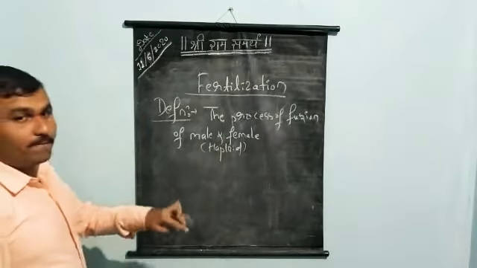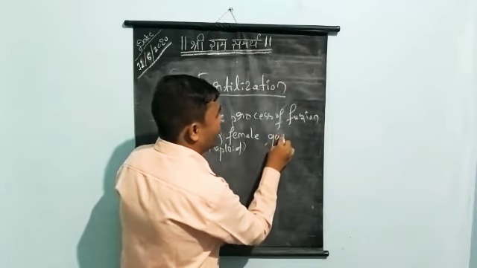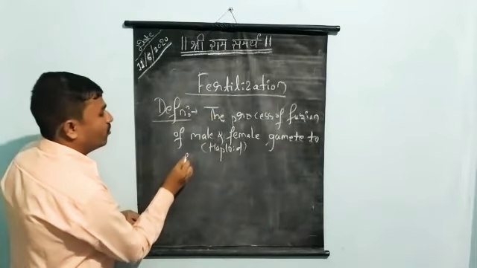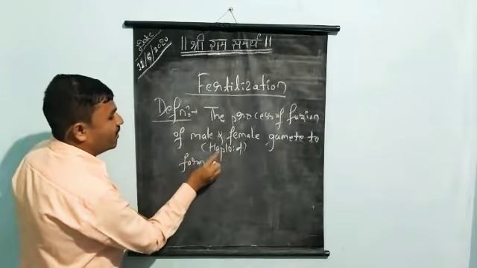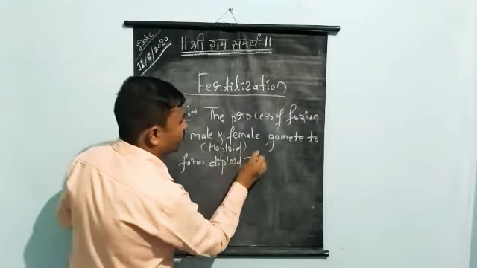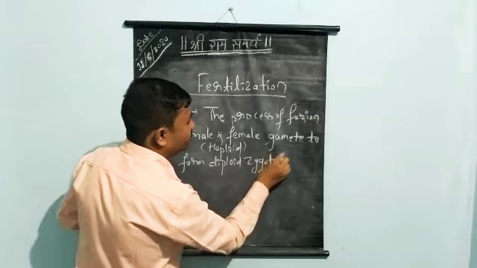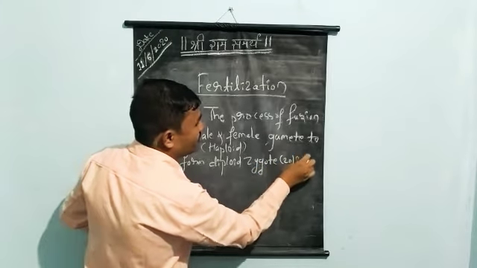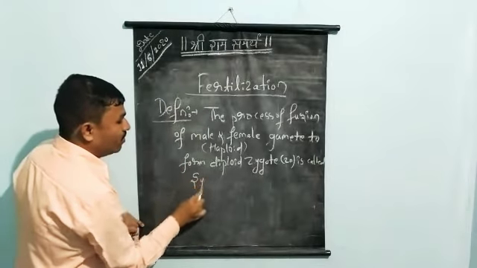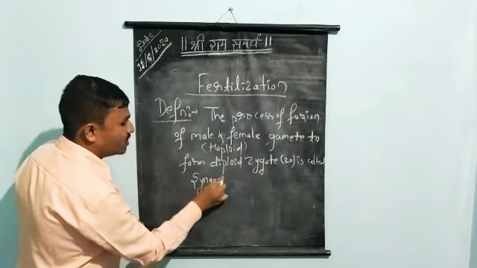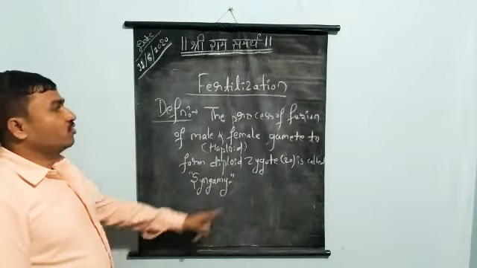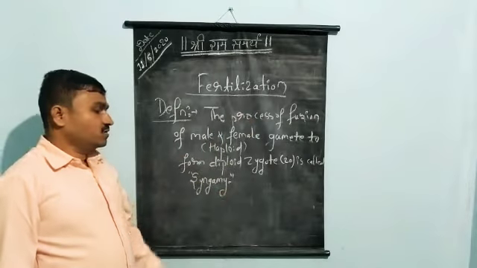The process of fusion of haploid male and haploid female gamete to form a diploid zygote is called syngamy or fertilization. Both are the same. So another term for fertilization is syngamy.